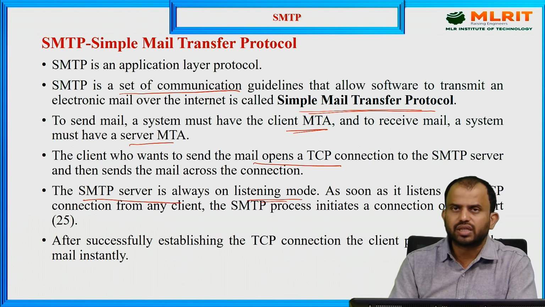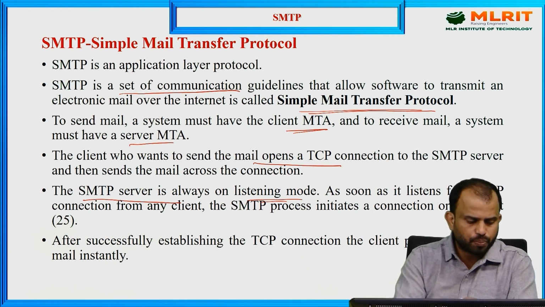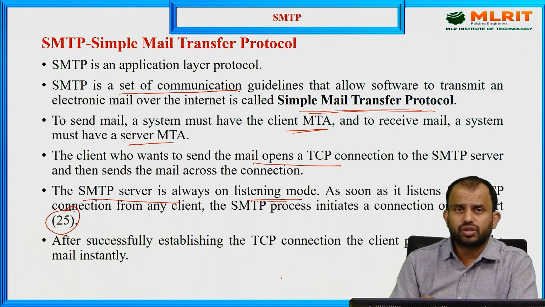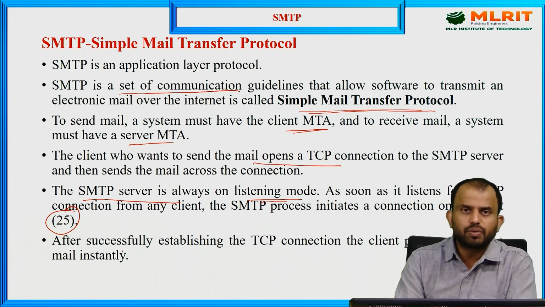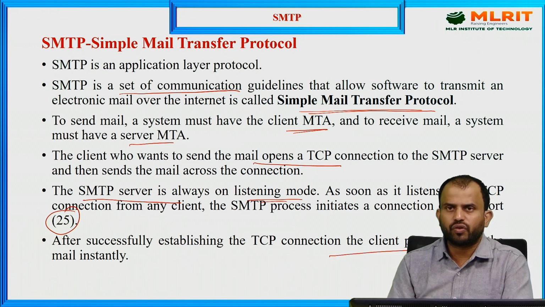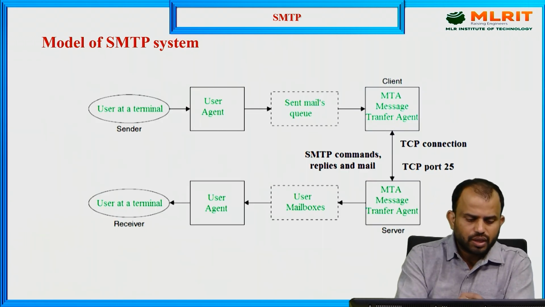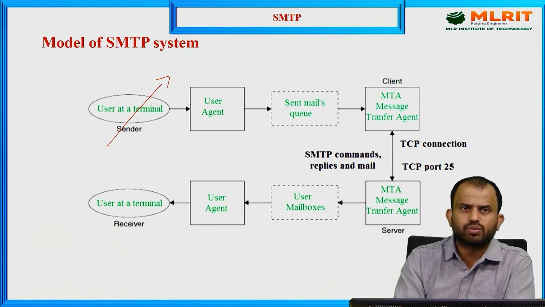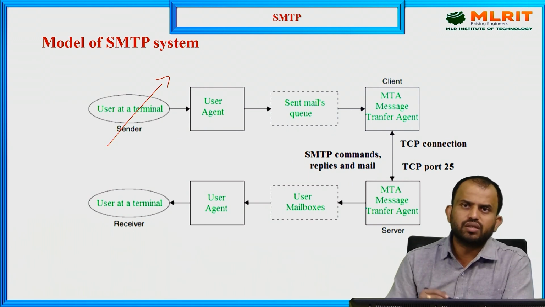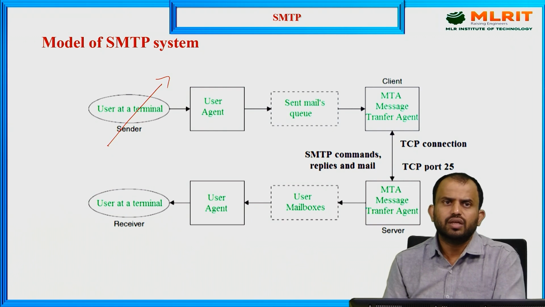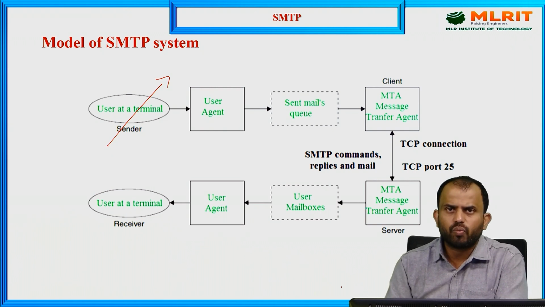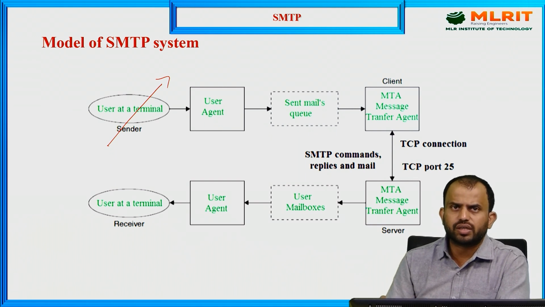As soon as it listens to the TCP connection from the client, SMTP initiates the connection from the respective port. The port address is 25. So it should always be available to establish the connection. After successfully establishing the connection, the client processes the information, which may send mail instantly. Here the user terminal is there, with sender information as well as receiver information. When TCP raises a request to the server, the user agent is initiated to process the connection established between the two.